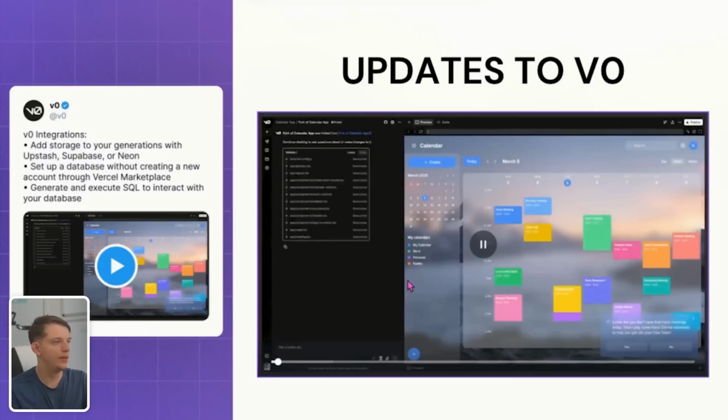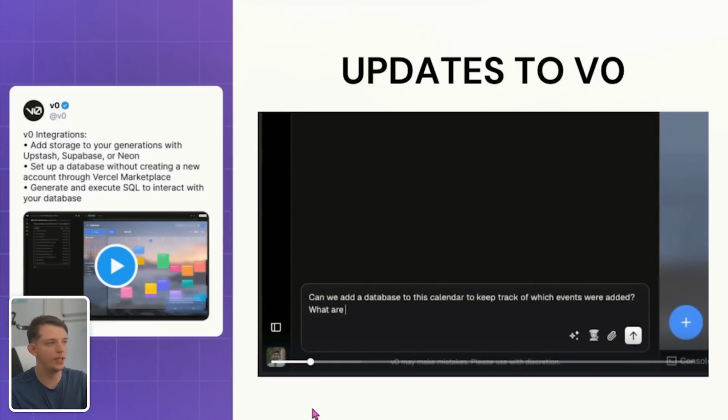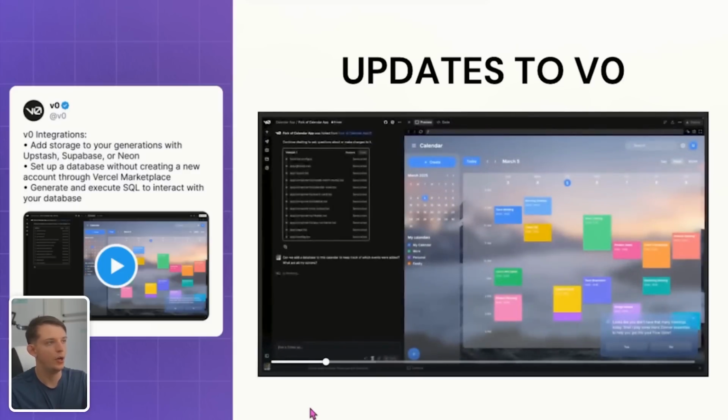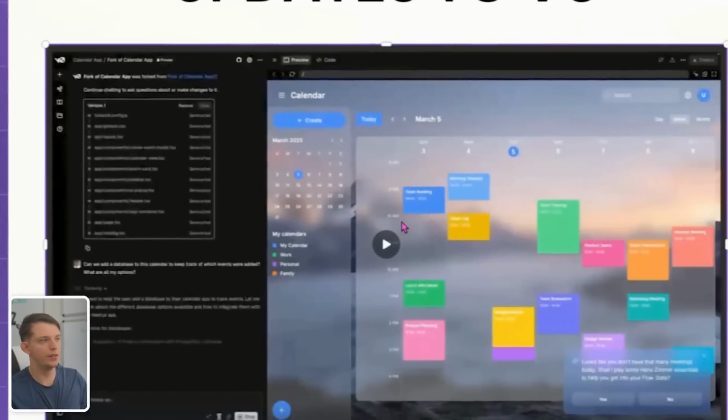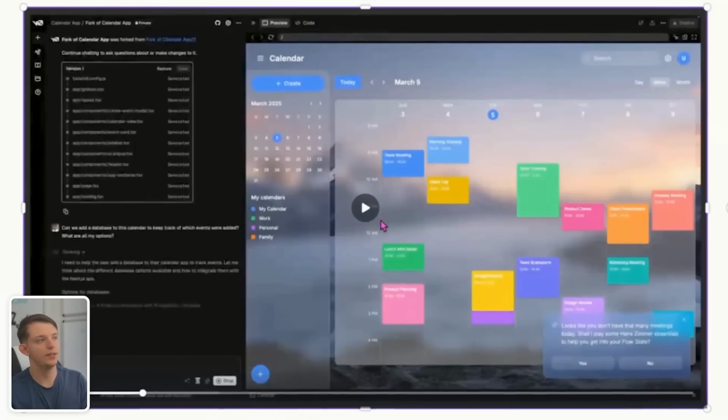So we can play this video and we can say, can we add a database to this calendar to keep track of which events were added? Previously, look how great this design is. V0 is a tool like Replit, like Bolt, like Lovable, that is a web-based tool. You can go to it and ask it to generate an app. But the problem with these apps has been that you can't add a database. And so anything that you add into the site, if you were to refresh the page, all of it would be gone. Now you can ask it to add a database.